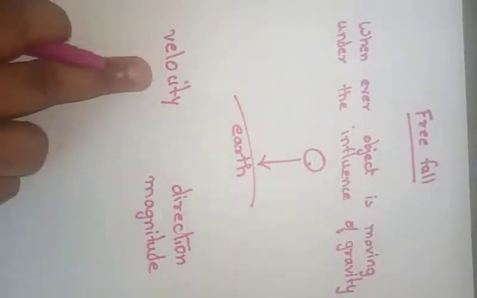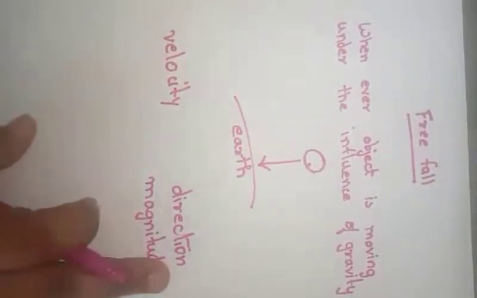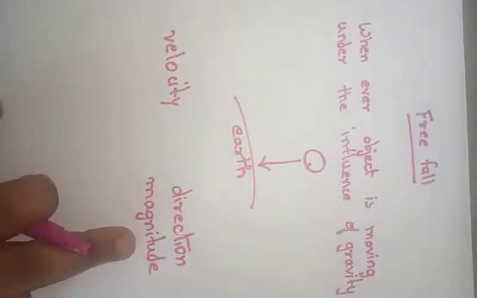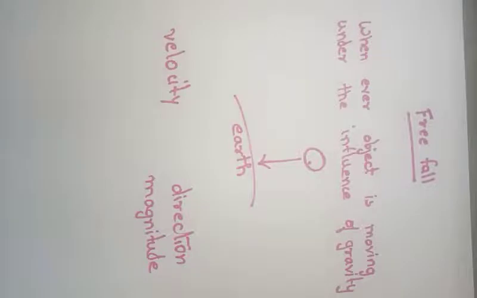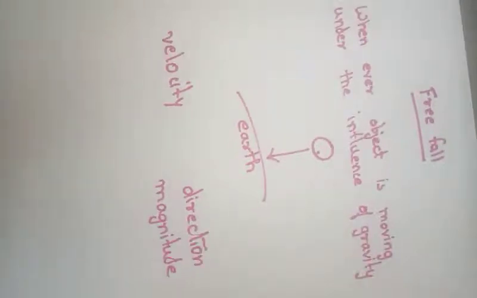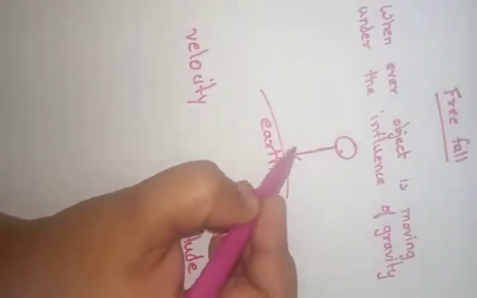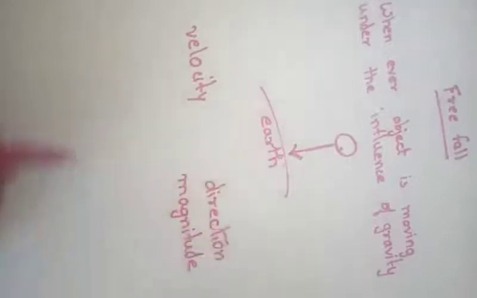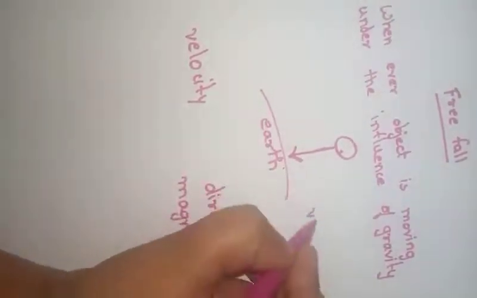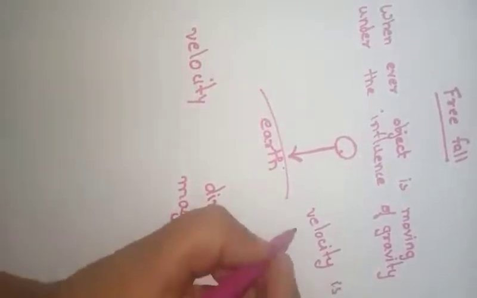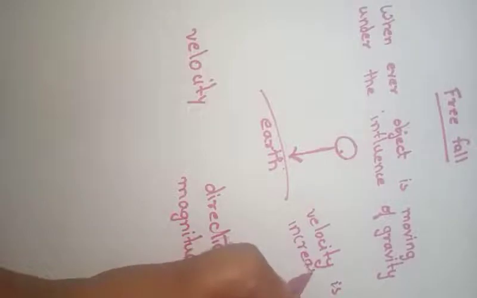So if a velocity has to change, either its direction or its magnitude has to change. When a body is falling from a height, the direction is downwards, so the direction is not changing. But what is observed is that as the object moves downwards, its velocity keeps on increasing.